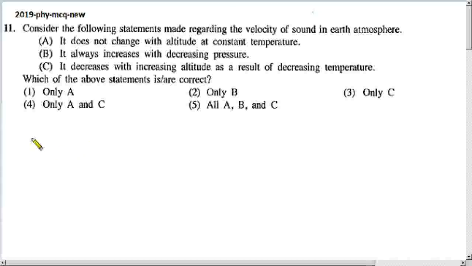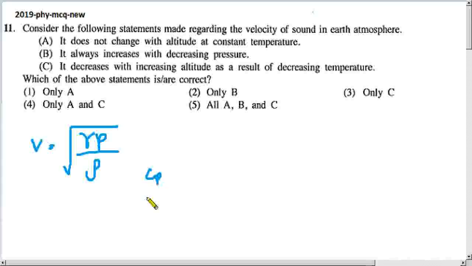So dear children, I would like to remind you the lesson. V equals root of gamma P divided by rho. Rho is density of the gas, P is the pressure, gamma is the ratio of molar heat capacities, Cp divided by Cv.